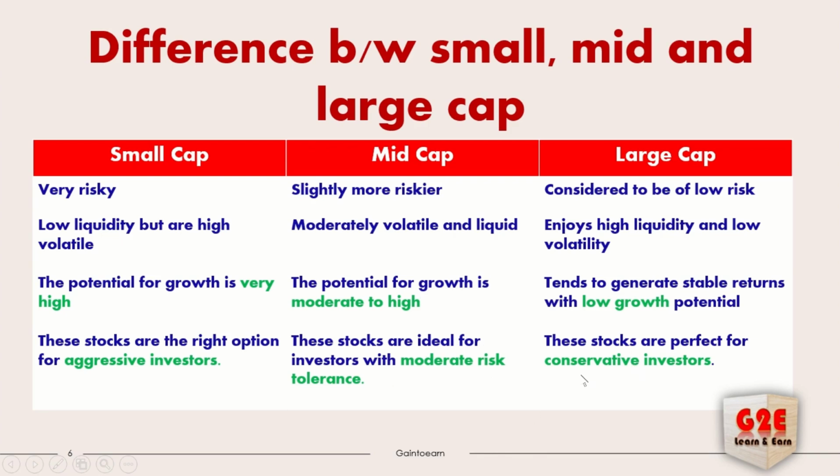And large cap is for conservative investors, it's a low level, almost no risk. Who is a conservative investor? The person will think that I can get a dividend and bonus, and I'm not required to trade often. That kind of mentality. And some people will think that when the market goes up, that time I can sell. When the market comes down by 20% or 30%, that time I can buy. This kind of mentality, they will think that the market will go up, that time we can buy.